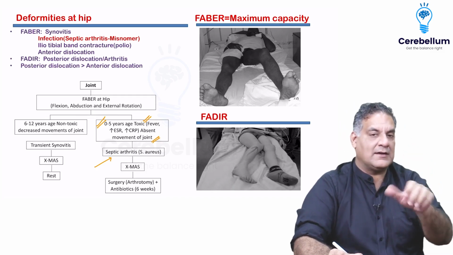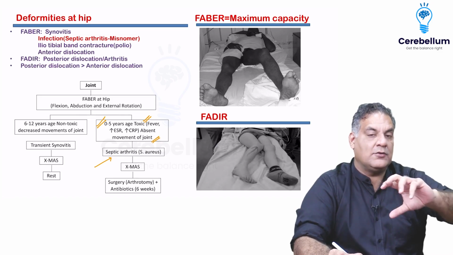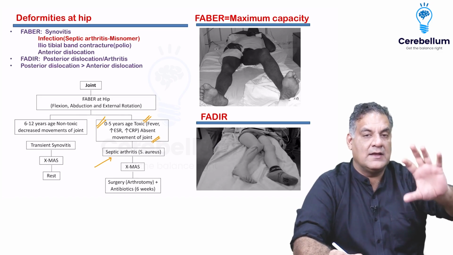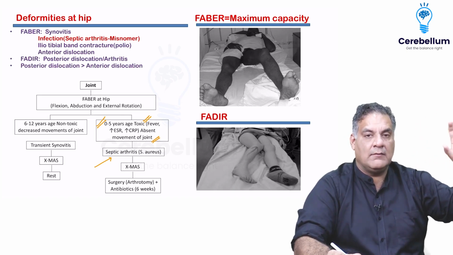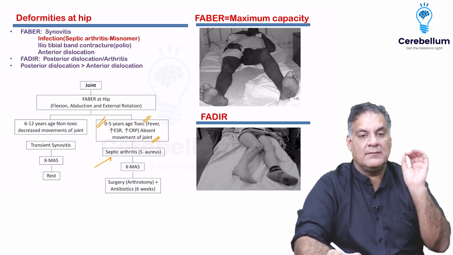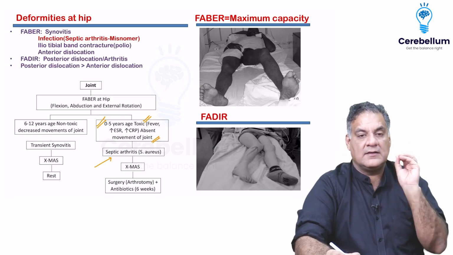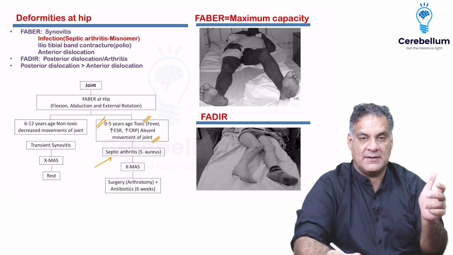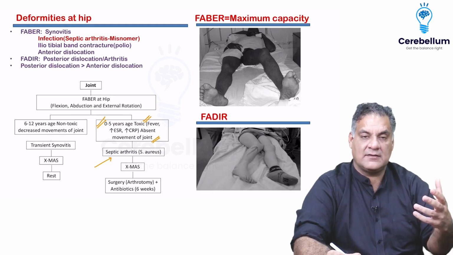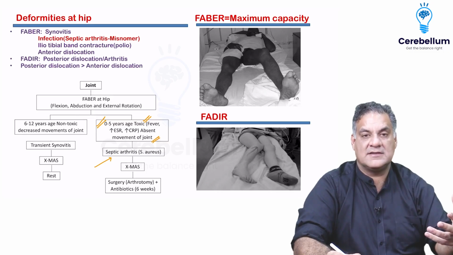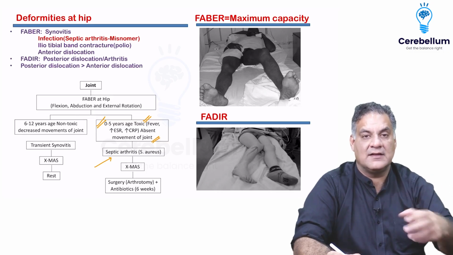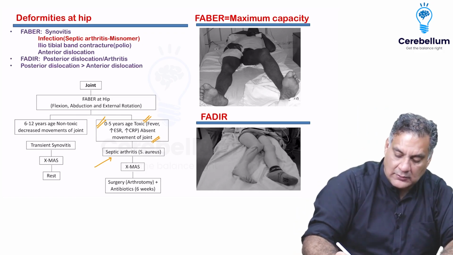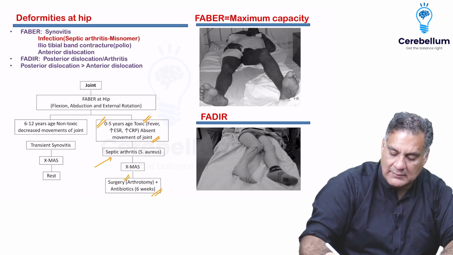Arthritis means damage to cartilage. Actually, the cartilage will get damaged if you don't treat it properly, but this name has been used since times immemorial. So this is a misnomer. Septic arthritis. Staph aureus is the organism anyways. X-ray, MRI, aspiration. Aspiration by ultrasound guidance. Send it for culture sensitivity and for fluid analysis. And then treatment is arthrotomy, opening the capsule with antibiotic for 6 weeks.